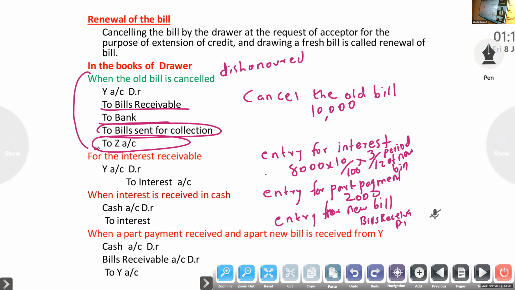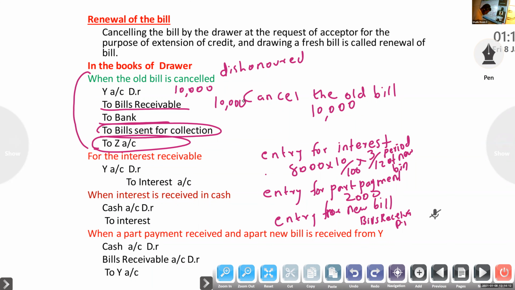Next we said we will charge interest. Otherwise, first we can make part payment entry, then we will charge interest. Otherwise, first entry will be drawee account to, if it is dishonored, drawee account to bills receivable.